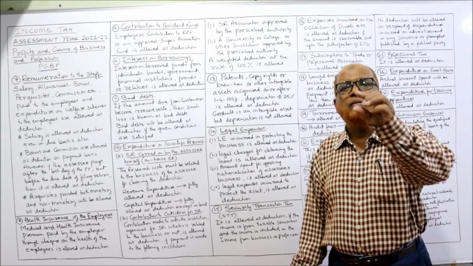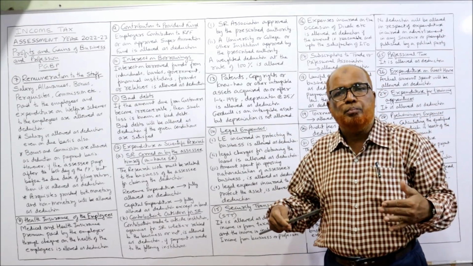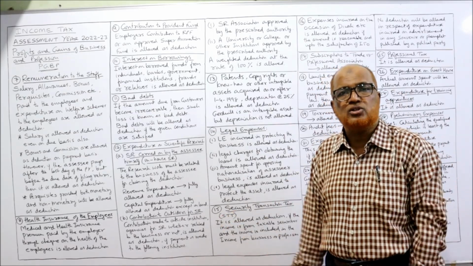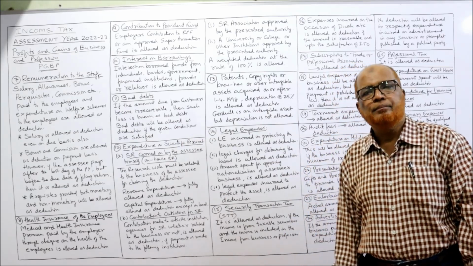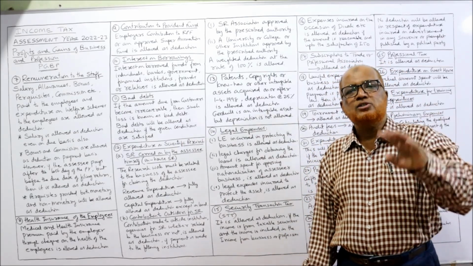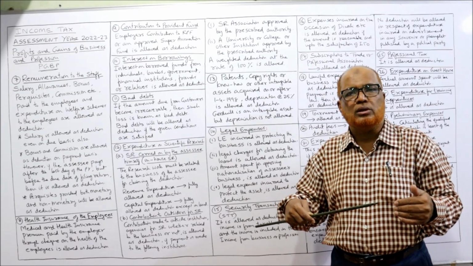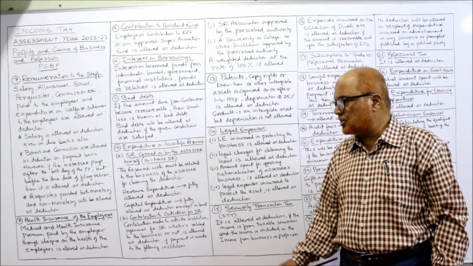In the coming problem, only legal expenses will be given. So in that case, we assume that these legal expenses are to protect the business, so it is allowed as deduction. Similarly, legal expense for obtaining loans. Many a time, a company will incur legal expenses to obtain a loan from a bank or financial institution. So any legal expense paid to get the loan is allowed as deduction.